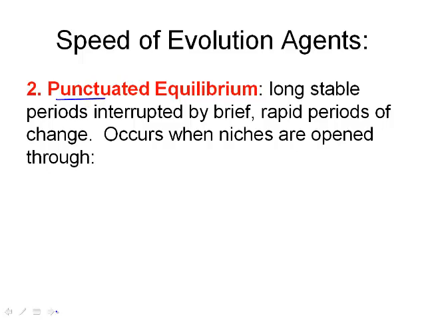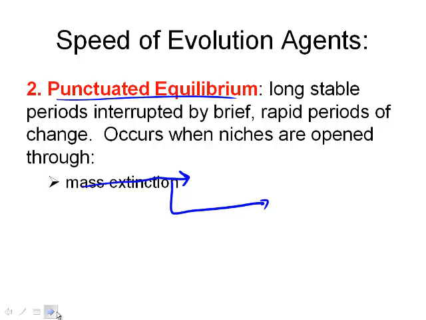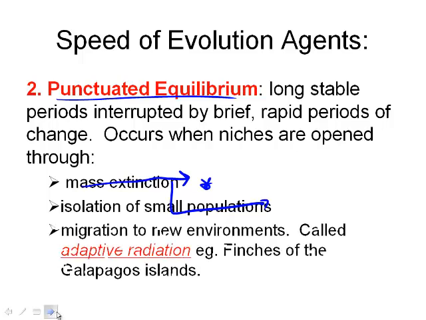And punctuated equilibrium is that last one that we're talking about. This is where you have normal, long, stable periods of uninterrupted change, and then all of a sudden, at one point, there's a big change. What causes these changes? One, mass extinction. Like the extinctions, the three that we've had so far, one of them is at the end of the dinosaurs, where 99% of our species on Earth was wiped out. It's going to have a big impact on the type of species. Also, isolation of small populations. And then finally, something called adaptive radiation.